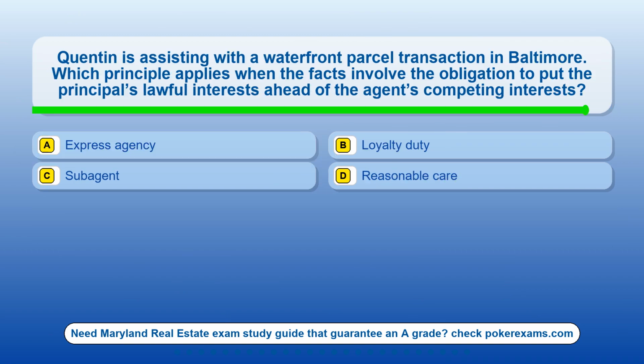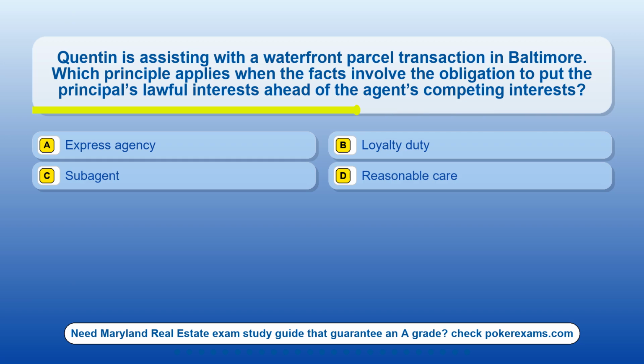Question 8. Quinton is assisting with a waterfront parcel transaction in Baltimore. Which principle applies when the facts involve the obligation to put the principal's lawful interests ahead of the agent's competing interests? Option A, express agency. Option B, loyalty duty. Option C, subagent. Option D, reasonable care.